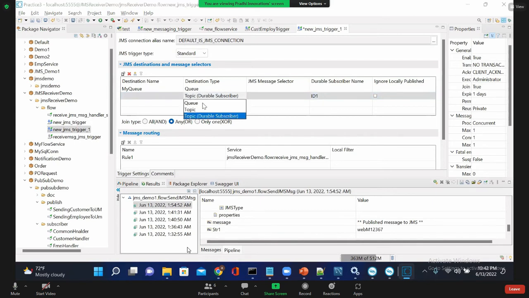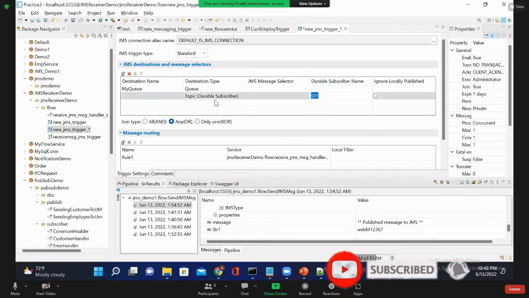The sender just publishes on the topic, but on the subscriber receiver side we will select durable subscriber with the subscriber name we give. If you give the value, it automatically becomes durable, because the durable subscriber name is given.